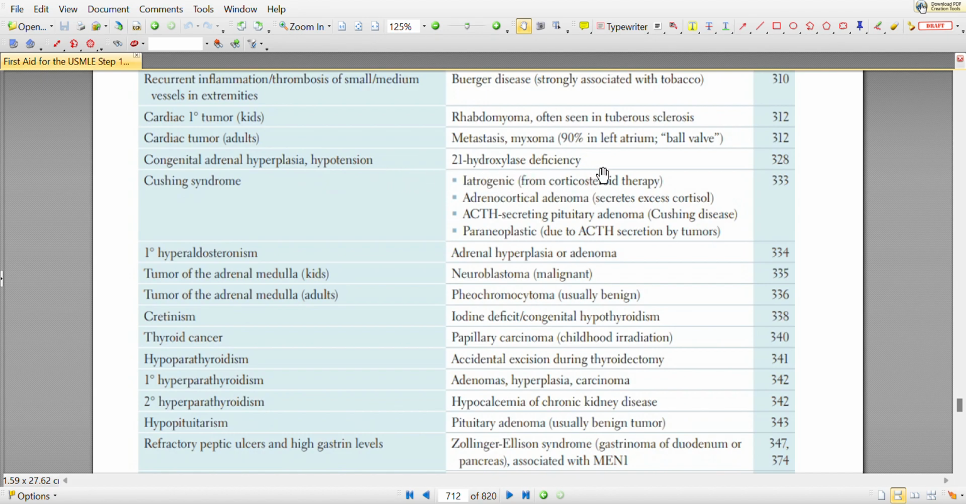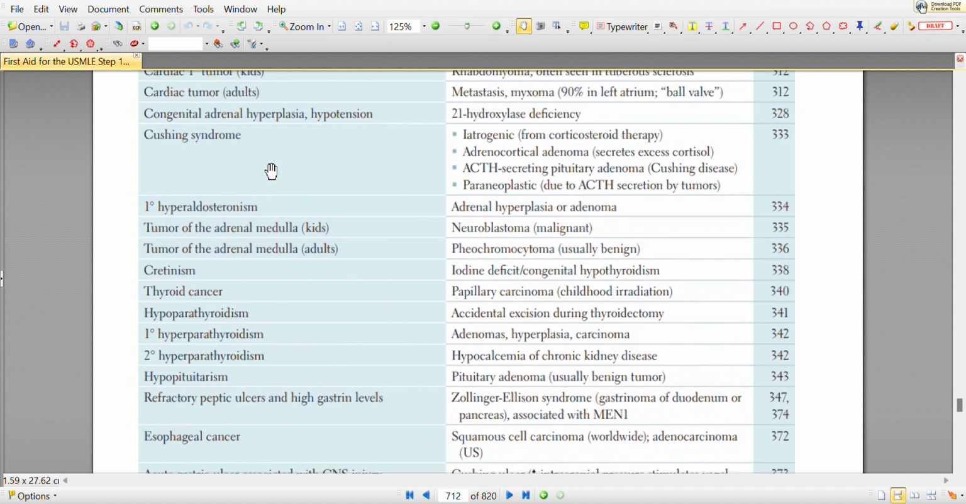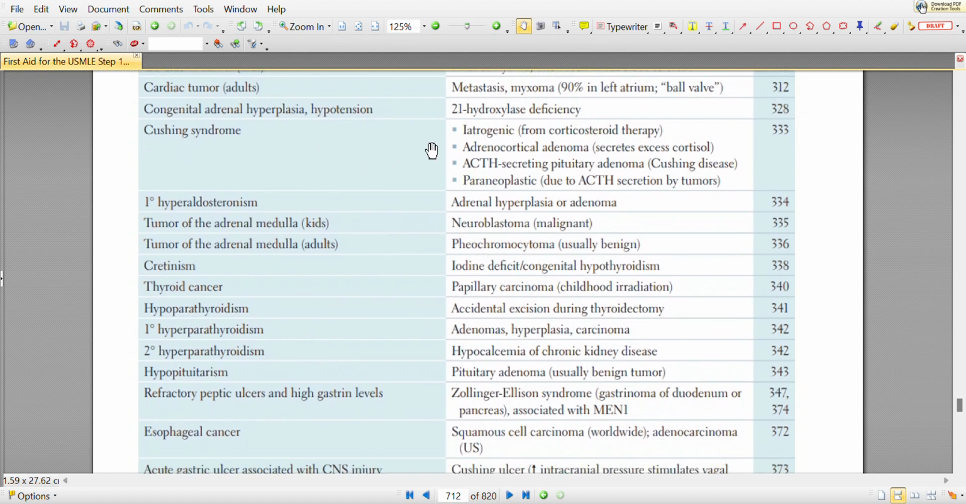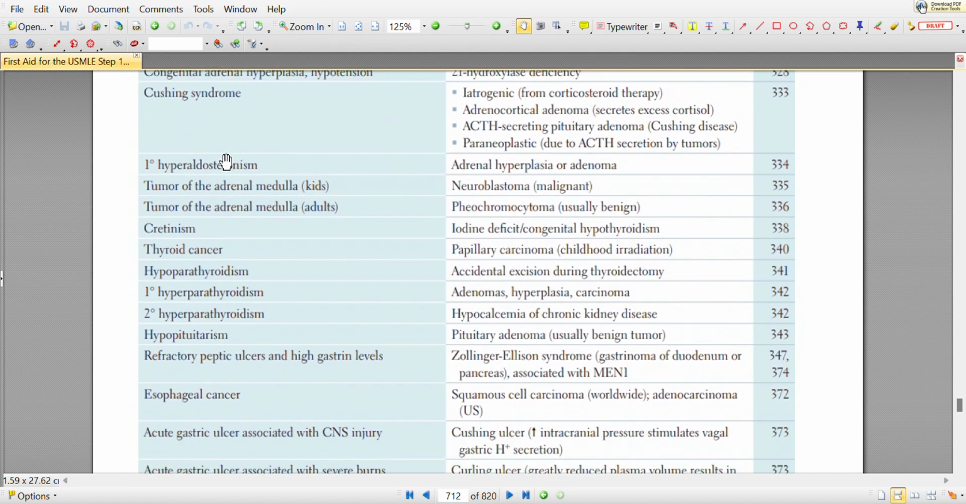21-hydroxylase deficiency. Cushing's syndrome is most commonly associated with iatrogenic causes from corticosteroid therapy, adrenocortical adenoma that secretes excess cortisol, ACTH-secreting pituitary adenoma for Cushing's disease, and paraneoplastic due to ACTH secretion by a tumor. Primary hyperaldosteronism is commonly associated with adrenal hyperplasia or adenoma.